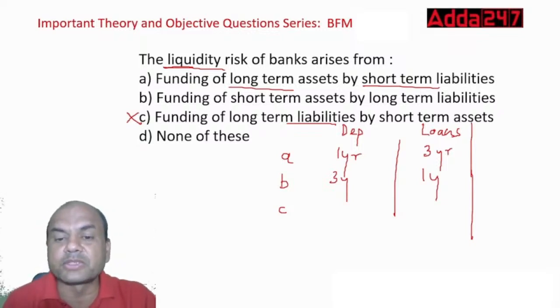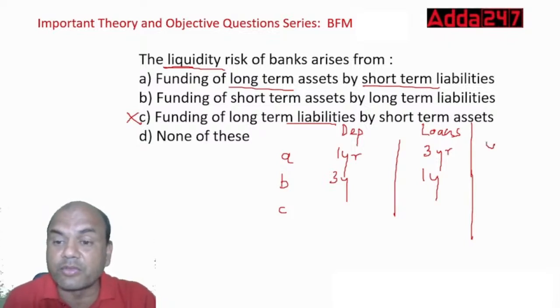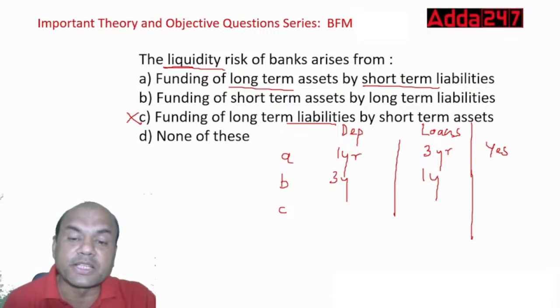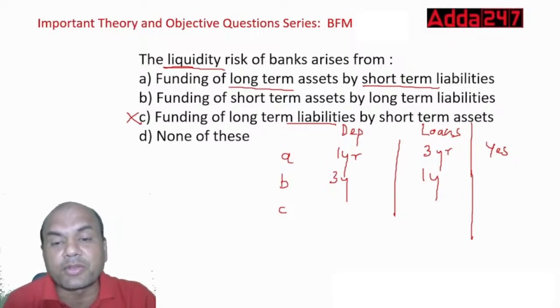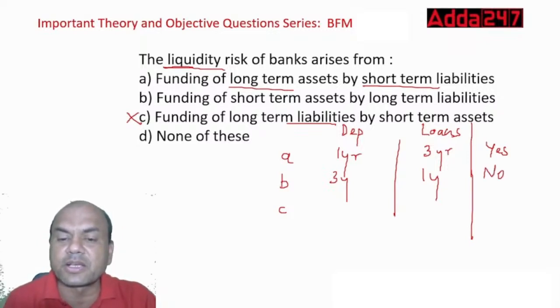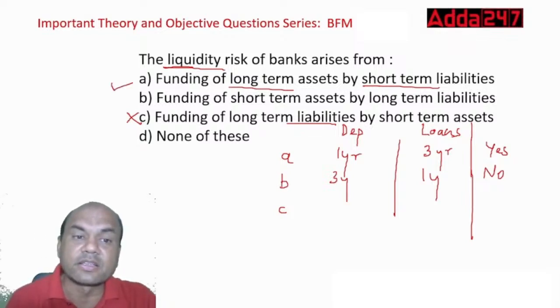Between A, a 1 year deposit I am having and a 3 year loan I have given. Will it create a problem for me? Yes, it will. Why? Because this person who has deposited will come to me after 1 year, but the borrower will pay me after 3 years. So this will be a problem. What about B? If this person has given me a deposit of 3 years, the depositor will come after 3 years, but the borrower will pay me after 1 year. So I won't have any liquidity problem, because whenever the depositor comes, I can repay him or her. So the answer is A.